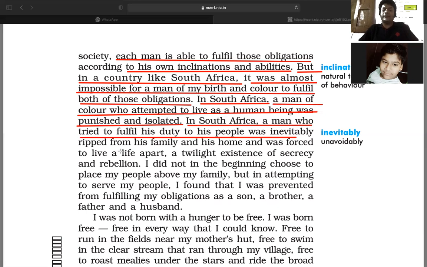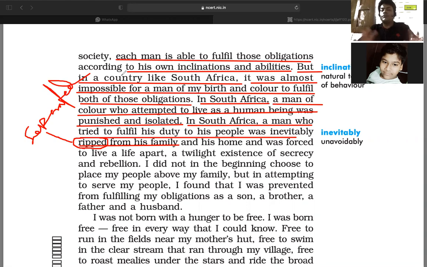Now, surely raped from his family. What is the meaning of raped? Raped here means separated from his family. He cannot get back to his family again, right?